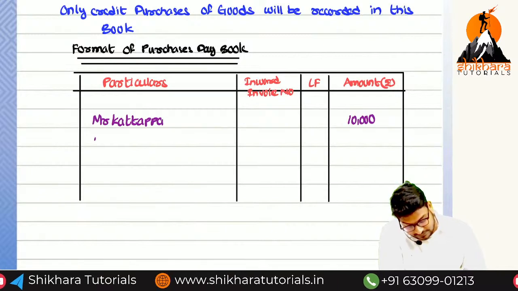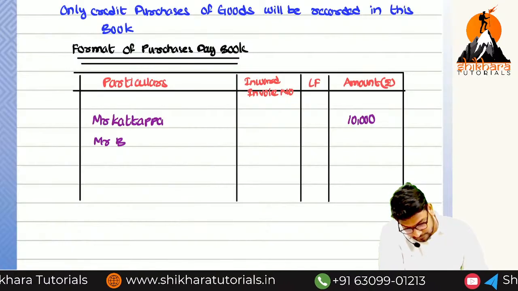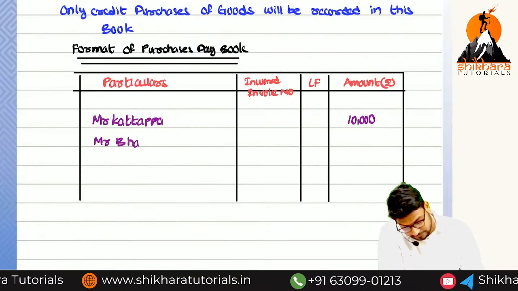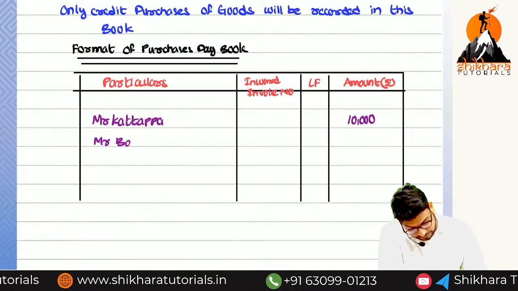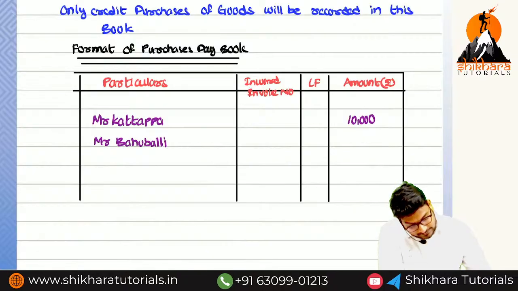And the another person is called Mr. Bahubali of rupees 30,000.